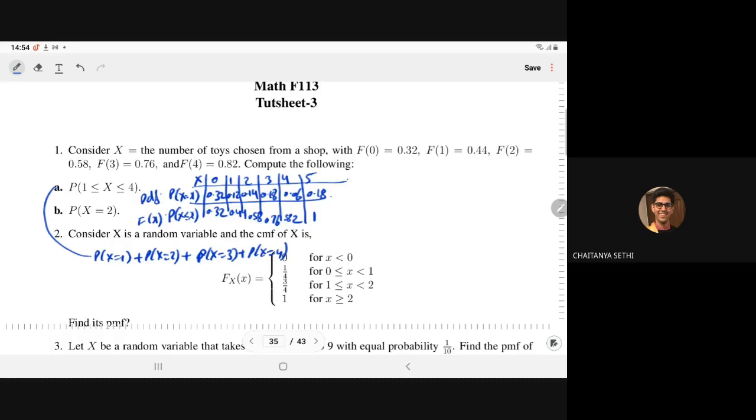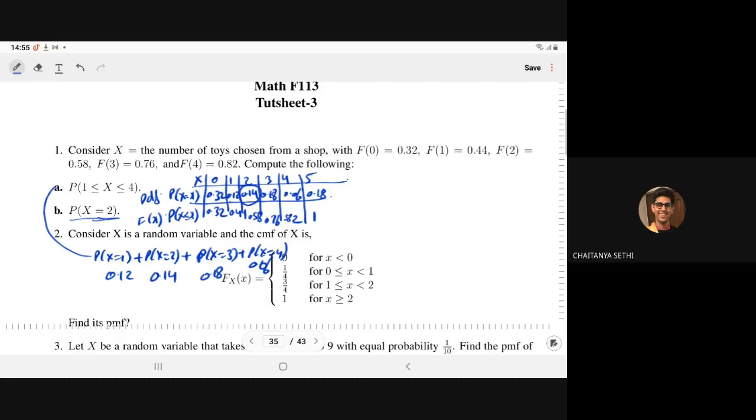So we will add the probabilities: 0.12, 0.14, 0.18, and 0.06. When we have to compute the probability of X equal to 2, it is given to you as 0.14. So in this way, we can compute the required probability.